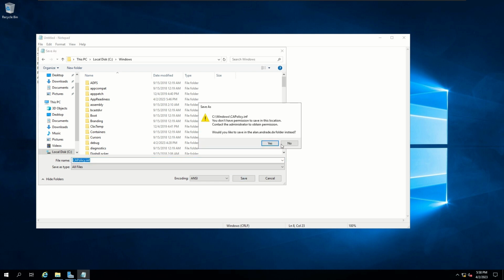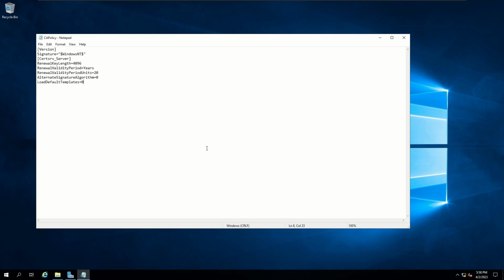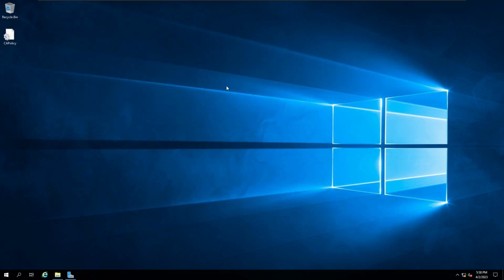Alright, so it's telling me I can't. So let's go ahead and save it on the desktop for now. I'll close this out. So this is how it should show up if you saved it correctly, as a little blank white sheet of paper with the gear in the front. If you see a notepad icon, that means you didn't save it correctly.